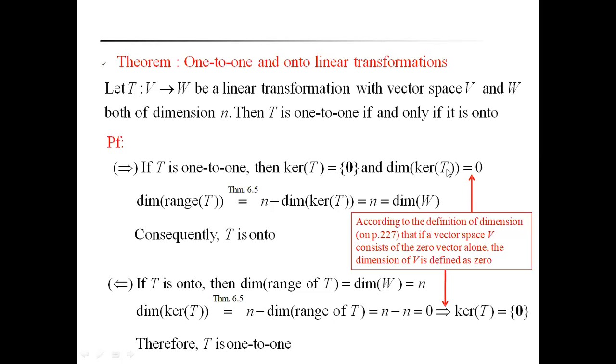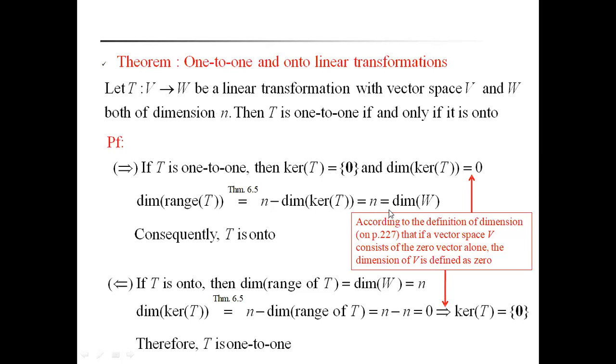That means the dimension of the kernel of T is equal to 0, because the kernel of T contains only the zero element. Therefore, by the previous theorem, rank of T plus nullity of T is equal to n. That's why the dimension of the range of T is equal to n minus the dimension of the kernel of T, where n is the dimension of V.